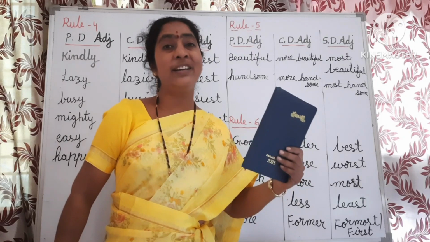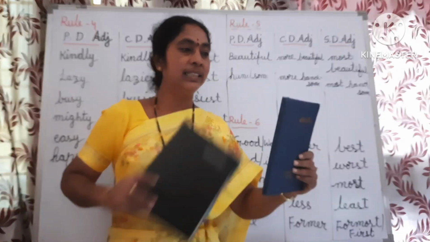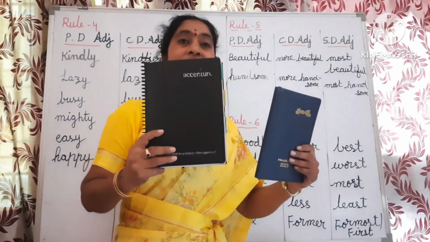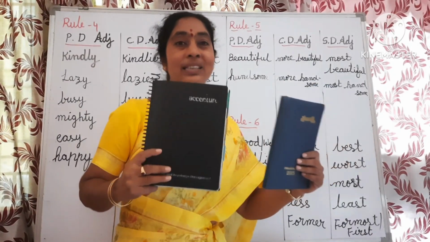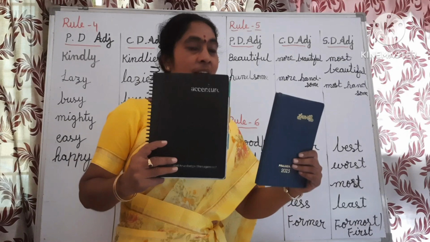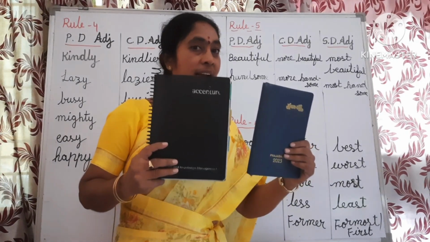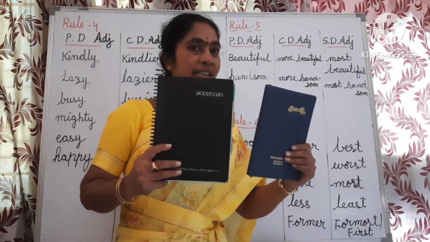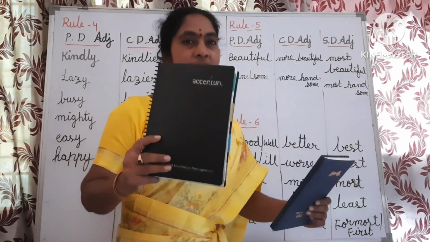Now, if we use an adjective to compare two things, we use the comparative degree. In the comparative degree, we add er to small. This book is smaller than this book. If we compare two things, we use the comparative degree.